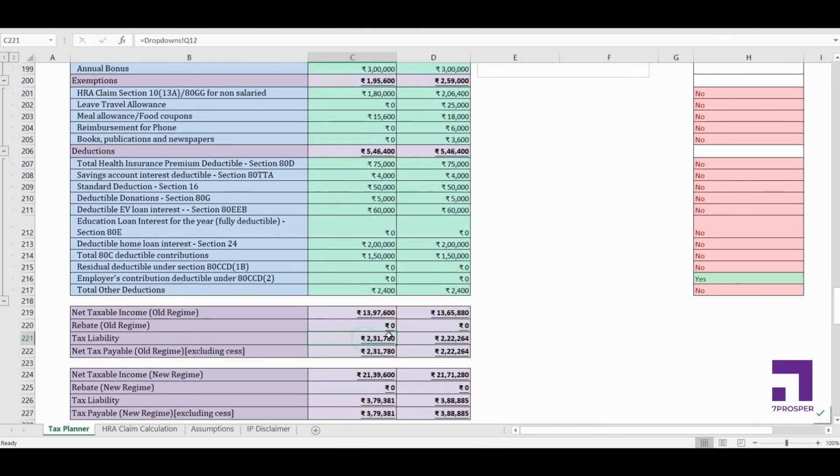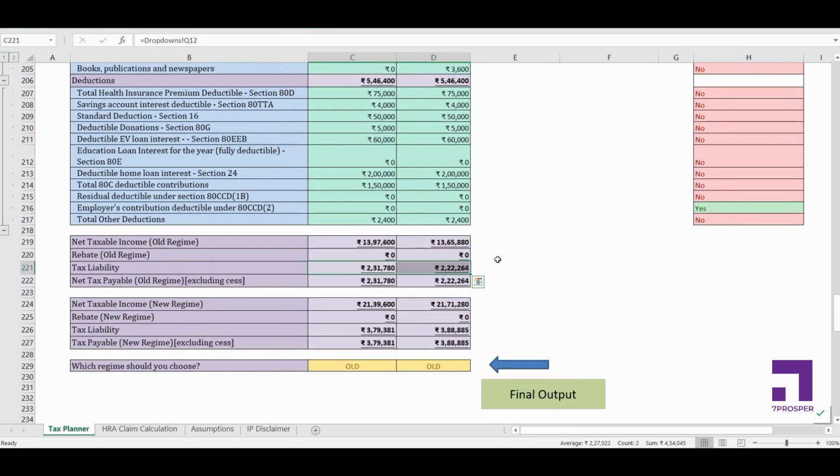Along with providing you with the complete checklist of what all ways you can save tax, we have also optimized the salary structure so we can save any additional tax that can be saved. Which in this case is around 10,000 rupees. Now depending on your current salary structure, the difference in tax liability between the current structure and the proposed structure might be very huge, or it can be lesser also, or it can be exactly the same also.